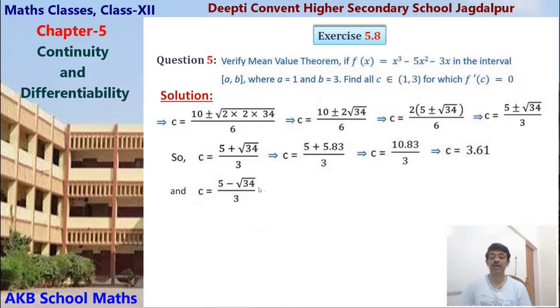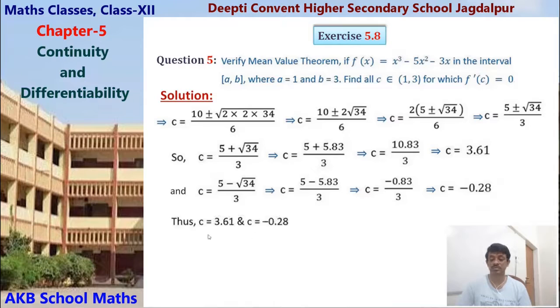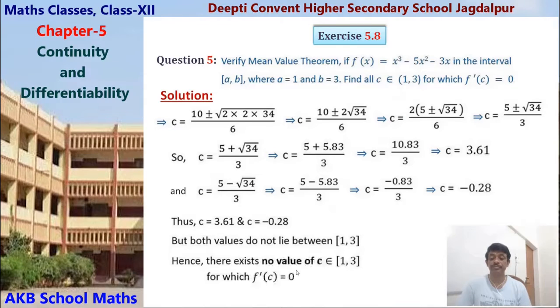Here c equals 5 minus root 34 by 3. Once taking plus sign, this is not the value. Taking minus sign, that is 5 minus 5.83, that is minus 0.83 by 3. This equals minus 0.28. This is also not in the interval. That's why here there is no c. Both the values do not lie in the interval 1 3. So hence there exists no value of c belonging to 1 3 for which f dash c equals 0.